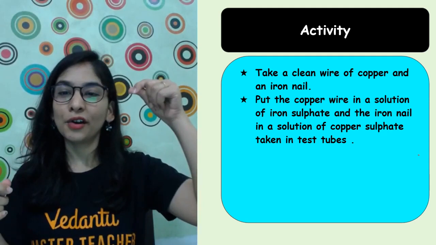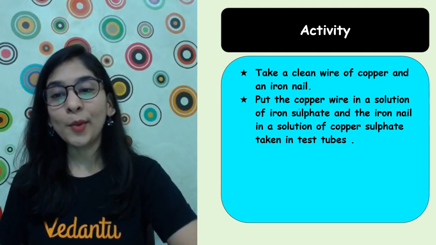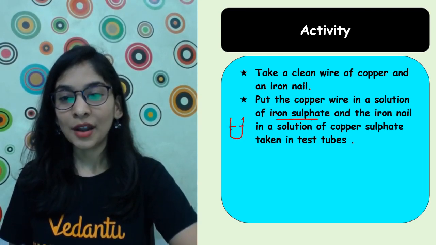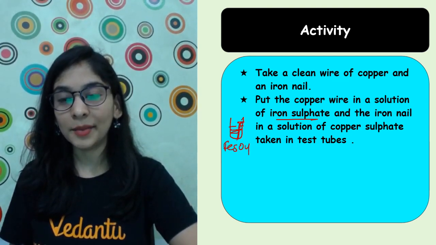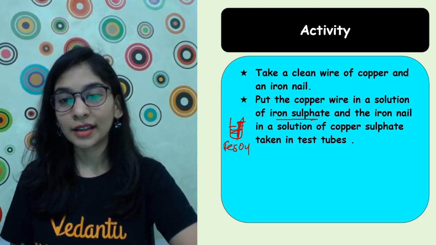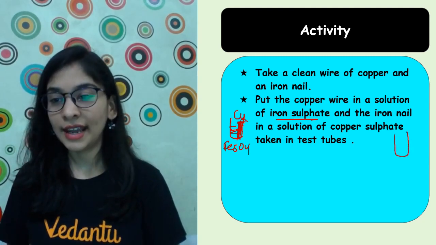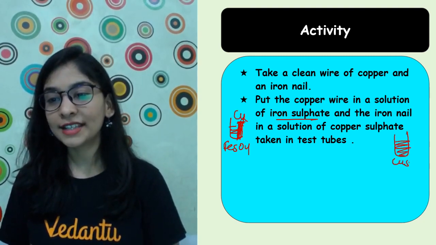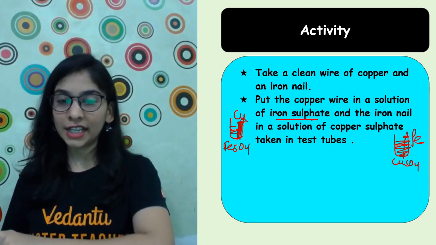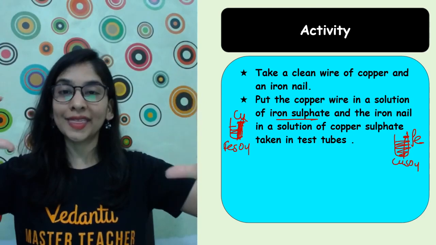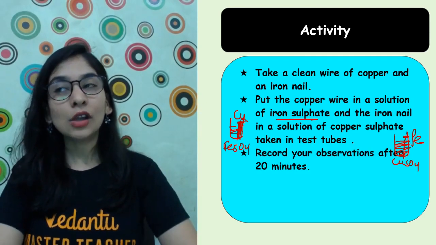We are going to take a clean wire of copper and an iron nail. Put the copper wire in a solution of iron sulfate. I have taken a test tube with iron sulfate solution and am going to put a copper wire in it. This is a big copper wire. And the iron nail goes in a copper sulfate solution. In the next test tube, having copper sulfate solution, I am putting an iron nail. Iron nail in copper sulfate solution, copper wire in iron sulfate solution. I have 2 test tubes with these solutions, and after that we'll observe them.